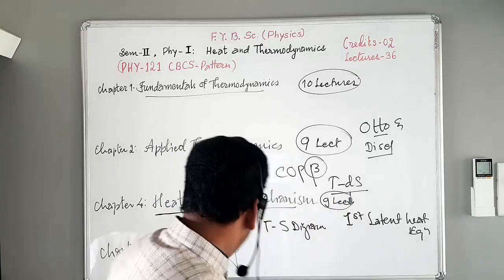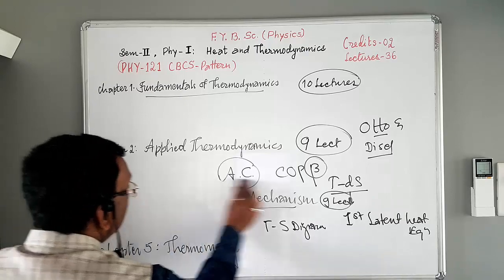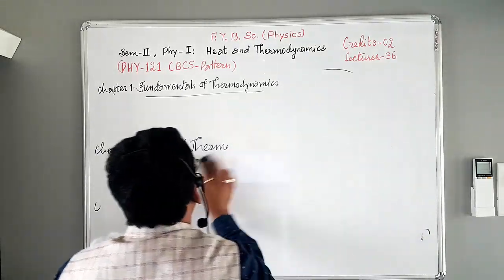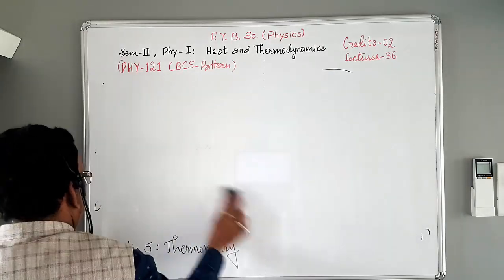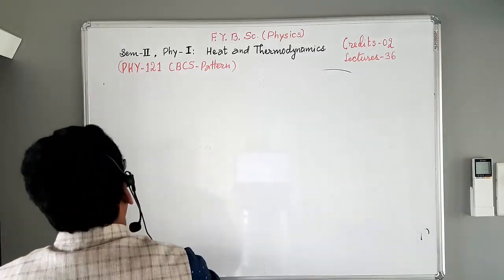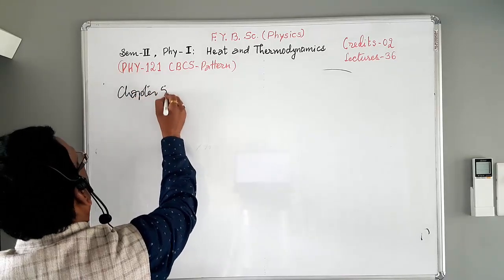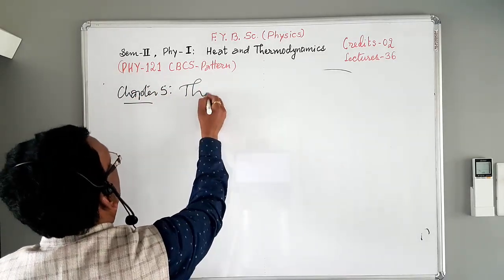Okay. Now, the last chapter of this paper, that is chapter number 5, thermometry.